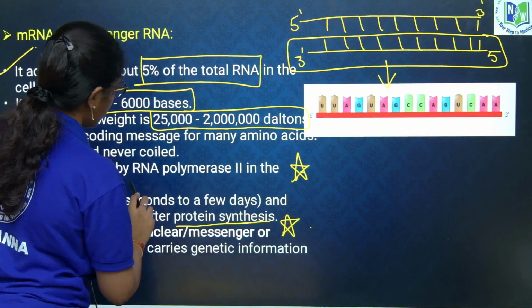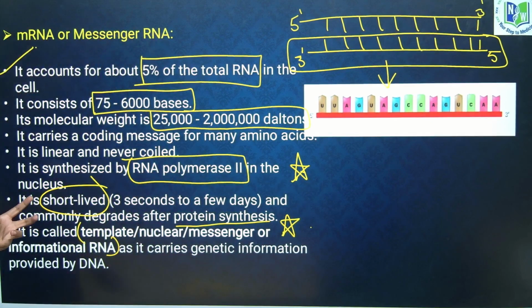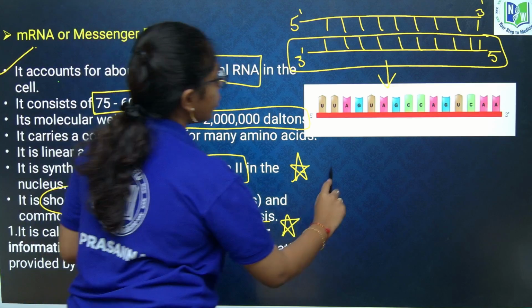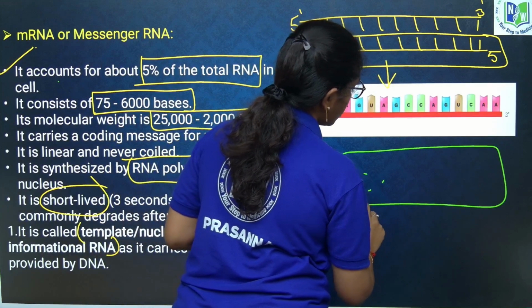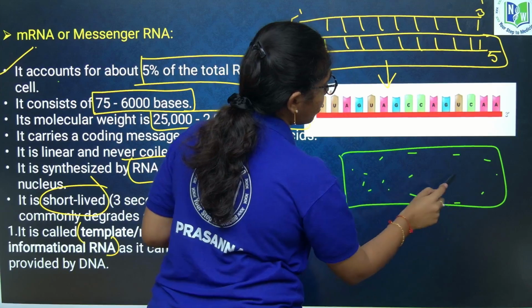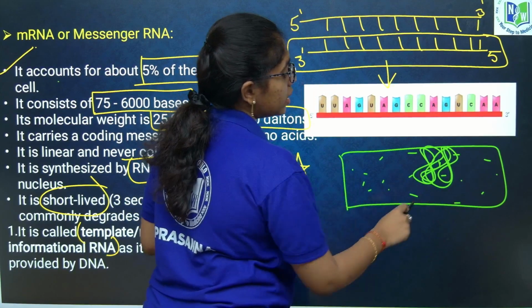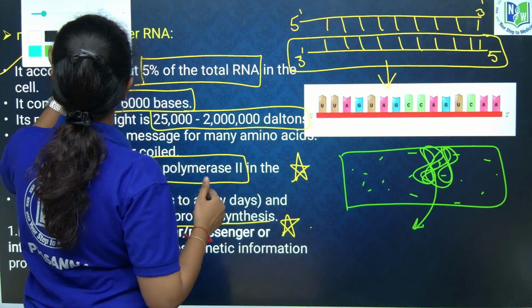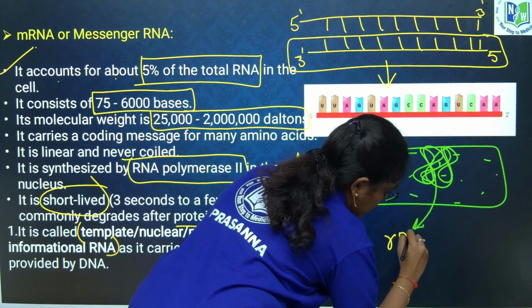What polymerase is being used for the synthesis of messenger RNA? Look here. If you assume this as the nucleus, we have already discussed that the nucleus has a non-membrane bound structure called the nucleolus. Inside the nucleolus, rRNA is synthesized.